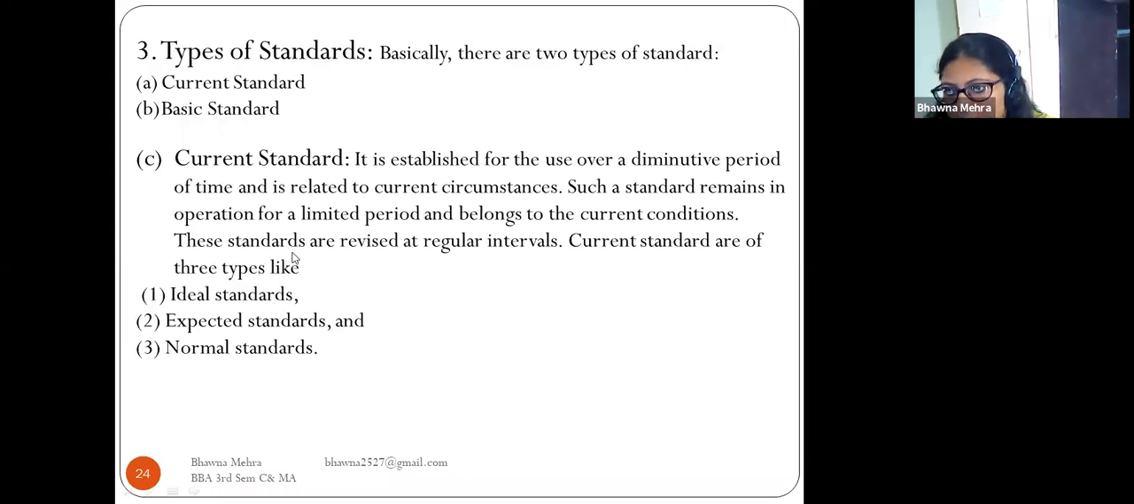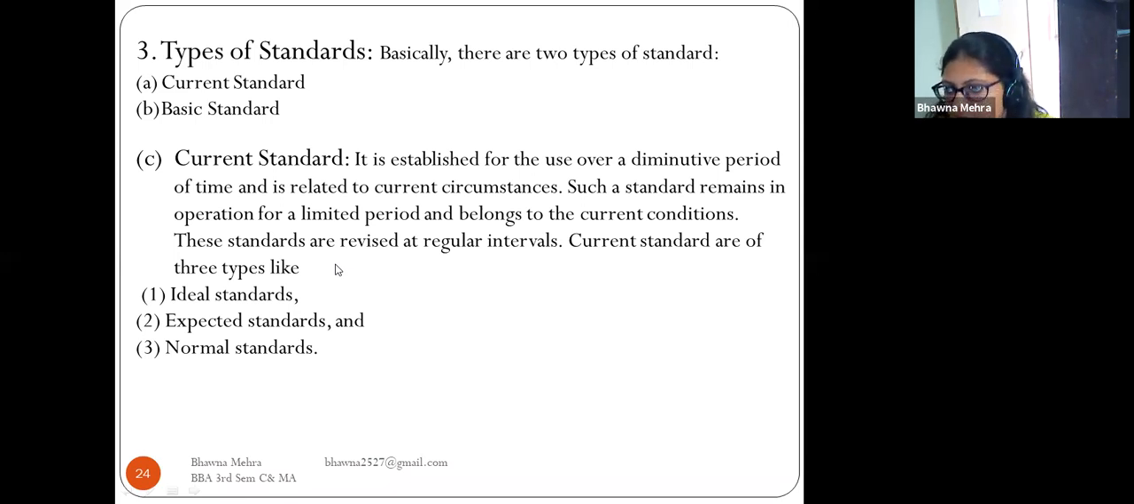Now come to the third point, the types of standard. Basically, there are 2 types of standard, the current standard and the basic standard. So we start with the current standard. It is established for use over a diminutive period of time and is related to the current circumstances. Such a standard remains in operation for a limited period and belongs to the current condition. These standards are revised at regular intervals. The current standards are of three types: the ideal standard, the expected standard, and the normal standard.